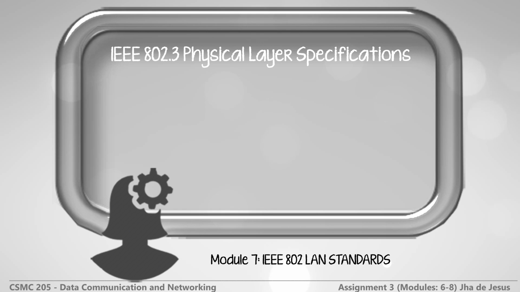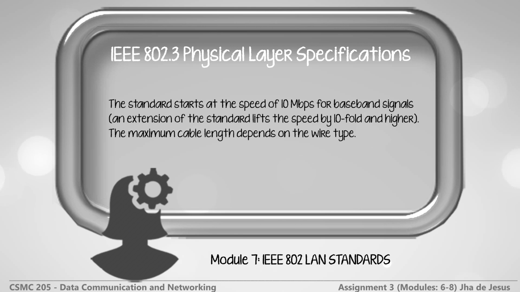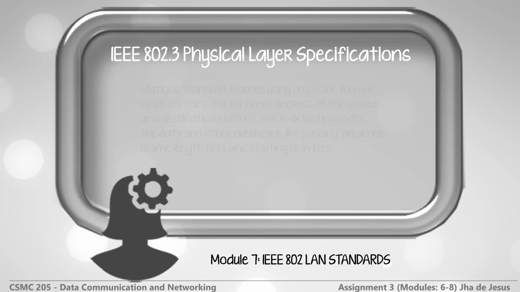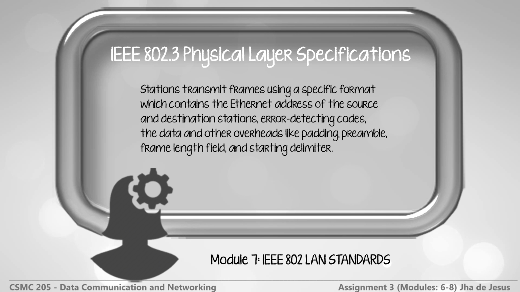Let's talk now about the IEEE 802.3 physical layer specifications. The standard starts at the speed of 10 Mbps per baseline signals. The maximum cable length depends on the wire type. Stations transmit frames using a specific format, which contains the Ethernet address of the source and destination stations, error detecting codes, and the data and the other overheads like padding, preamble, frame length field, and starting delimiter.